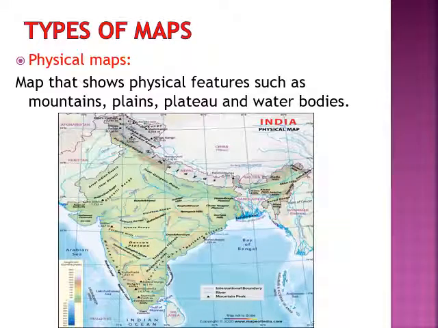Now, how many types of maps are there? There are two types of maps, physical map and political map. So what is a physical map? It is a map that shows physical features such as mountains, plains, plateaus and water bodies. Here a physical map of India is shown, and various colors are used on this map to represent various physical features such as water bodies, mountains, etc.